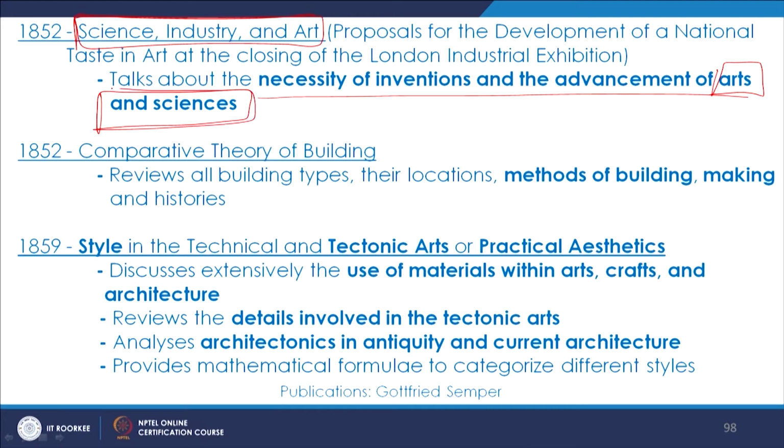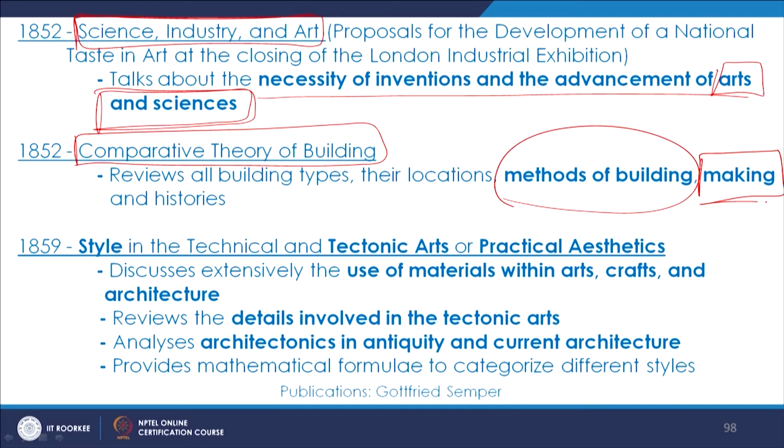So, there is a profound role of art and craft when we also talk about sciences. Then there is this comparative theory of building which emphasizes methods of building and making.